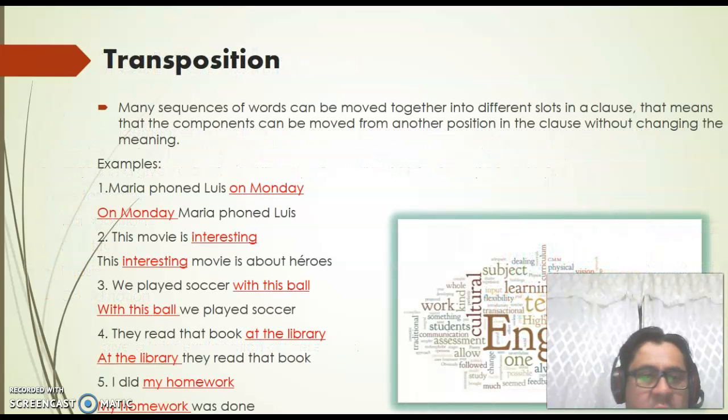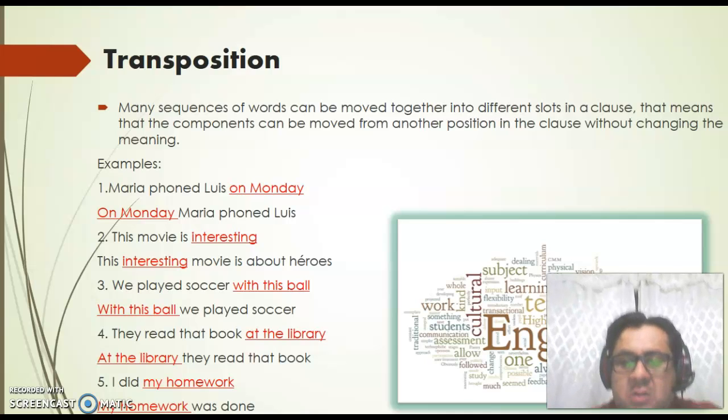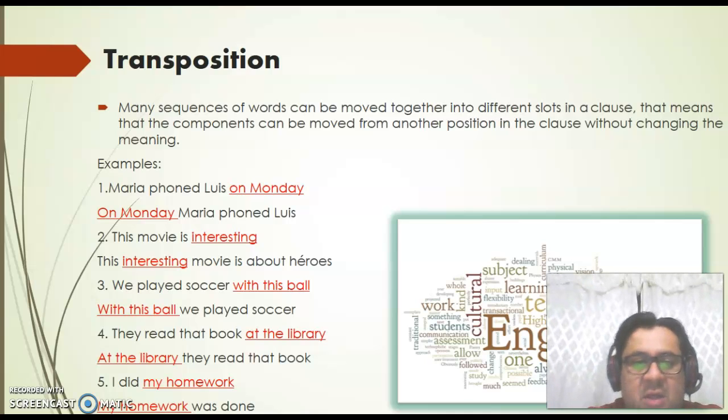Transposition. When we talk about transposition, many phrases of words can be moved together into different slots in a clause. That means that the components can be moved to another position in the clause without changing the meaning. Examples: Maria phoned Luis on Monday. On Monday, Maria phoned Luis. As we can see, on Monday is in a different part of the sentence now.